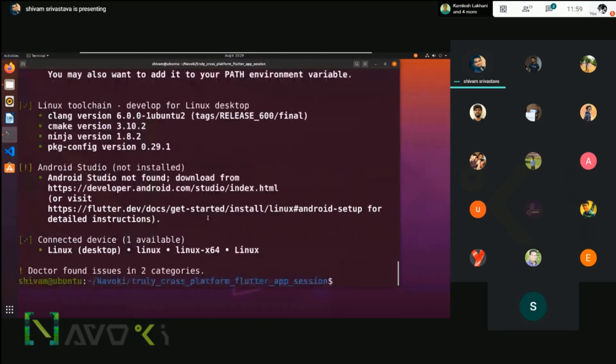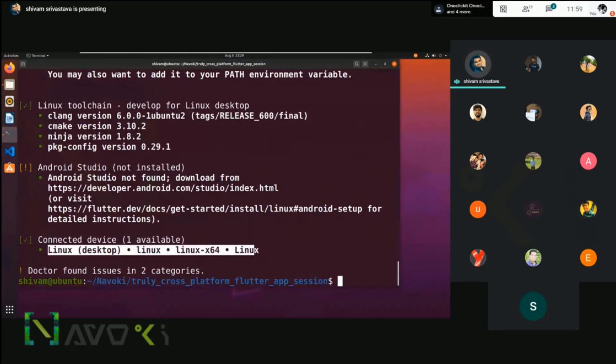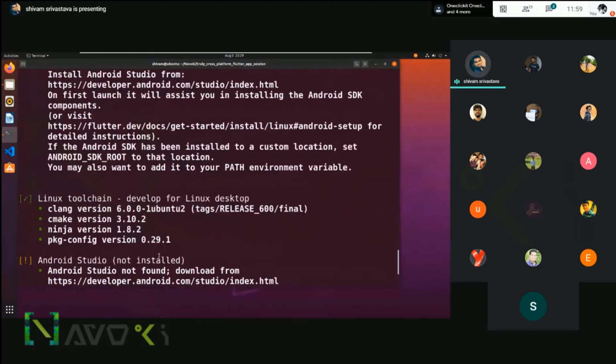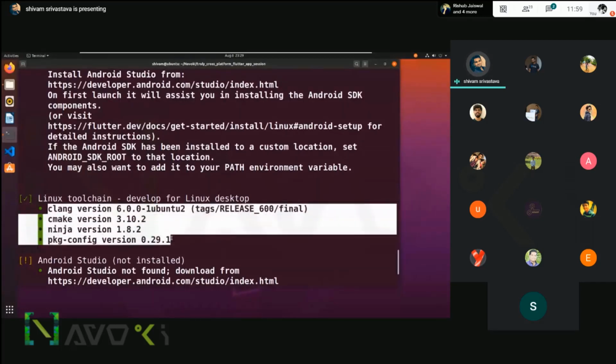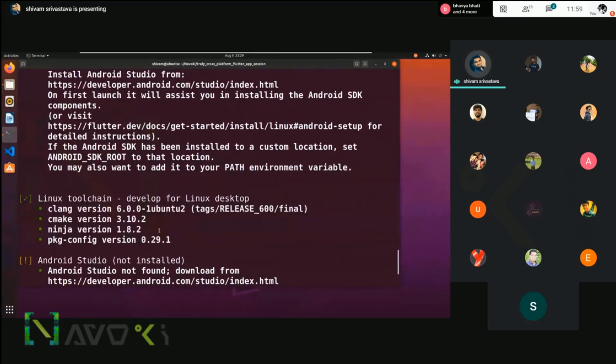Okay. So I can see that the connected device is showing Linux as the only device that Flutter can run. This is the device name, and these are the toolchain that is required before you work on the Linux desktop application. Now, how to install these?